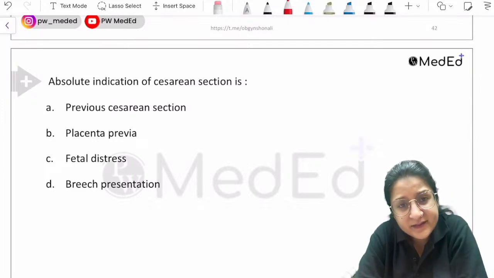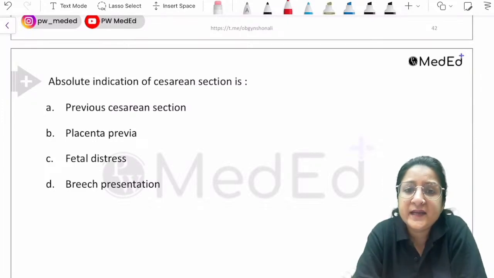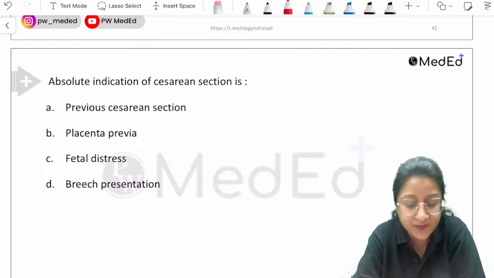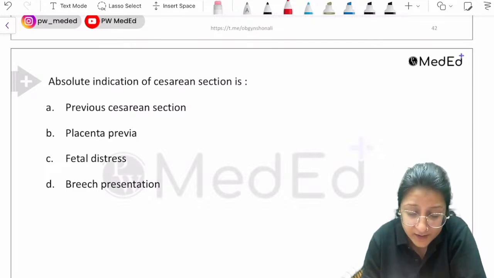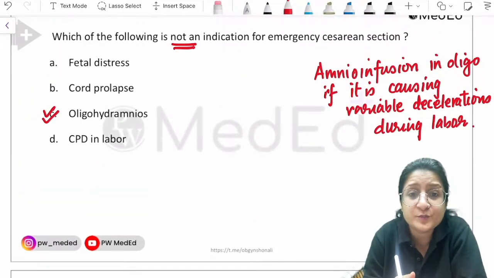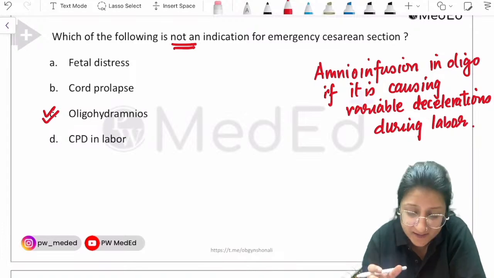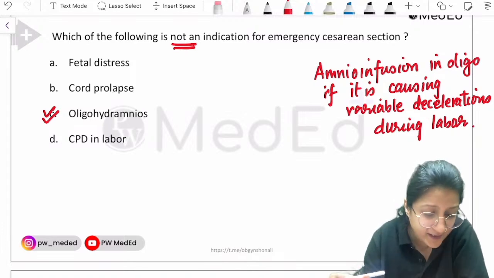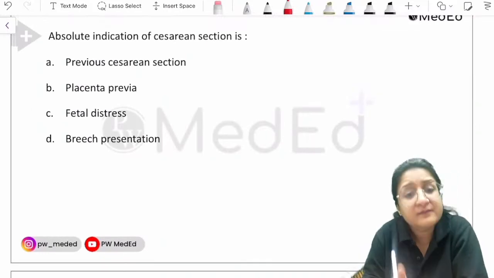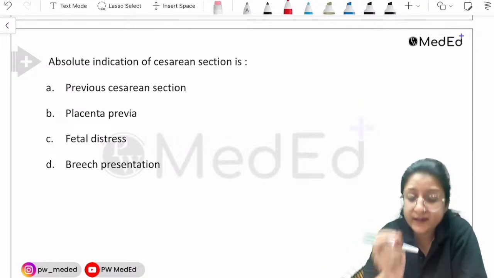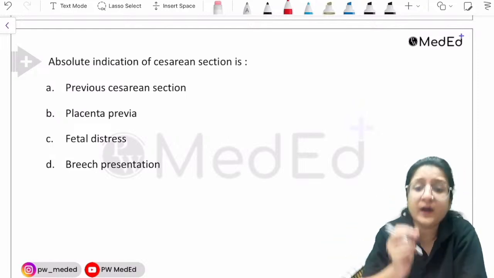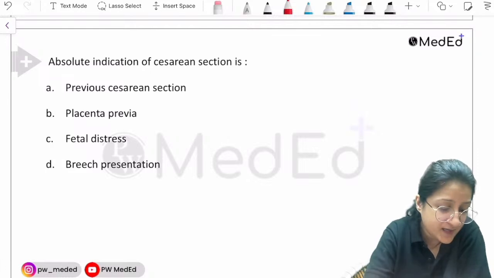Now, next question. Absolute indication of cesarean section. What is the absolute indication, where you cannot do anything else but have to do a cesarean section? Previous cesarean section, placenta previa, fetal distress, breech presentation. There is no list to mug up here; you have to think logically, because fetal distress was in the options earlier too, as an indication for emergency cesarean section. Here things have changed. Now they're asking what is the absolute indication of cesarean section.